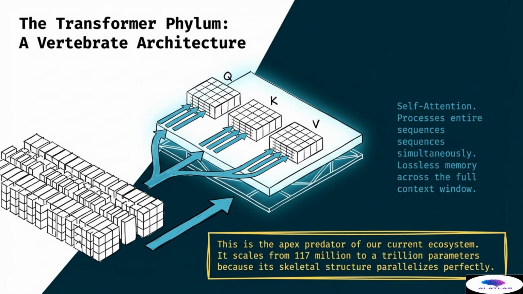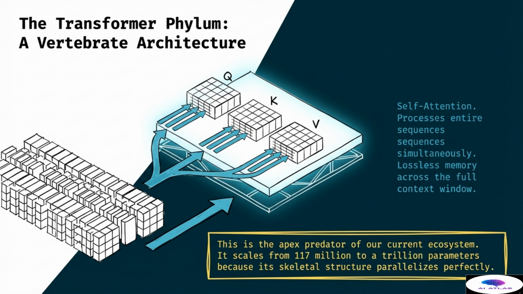The core innovation here is the self-attention mechanism, which utilizes three main components known as query, key, and value matrices. Unlike previous models that process data in chunks or sequences, the transformer processes entire sequences simultaneously. This provides a form of lossless memory across the full context window, allowing the model to understand the relationship between words or data points regardless of how far apart they are in the sequence.